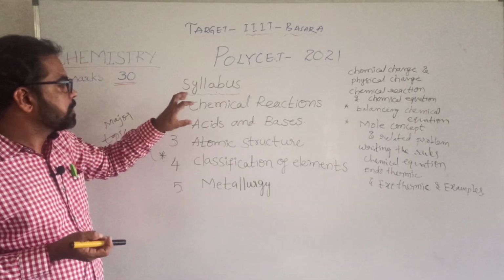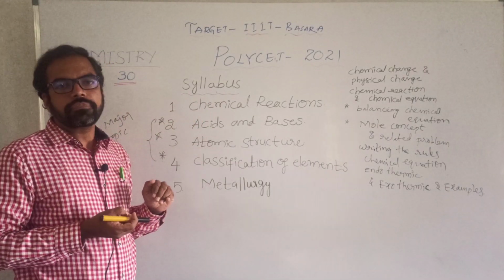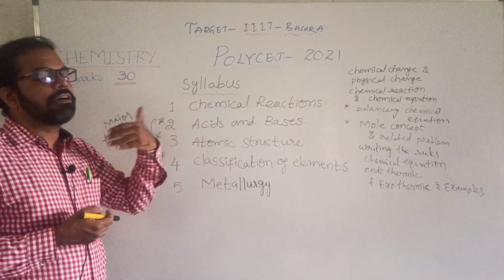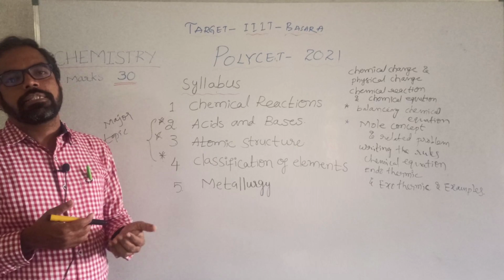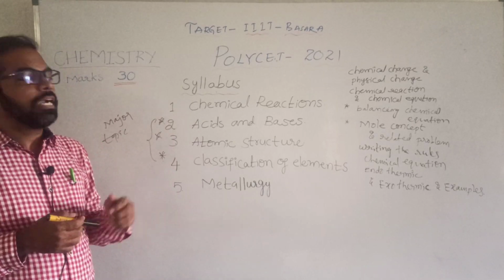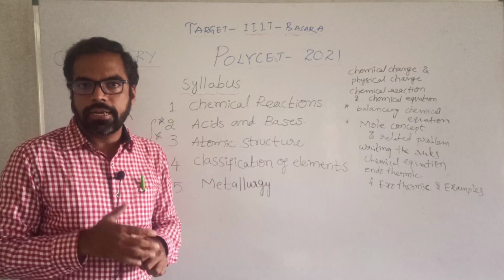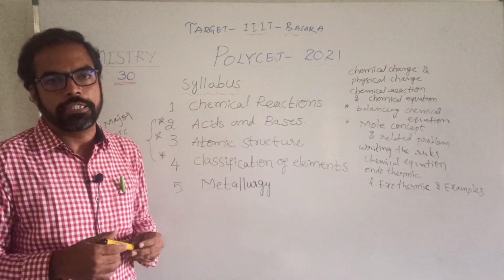So we can read each topic and subtopic thoroughly, and practice a number of examples, multiple choice questions and previous year questions. Then we can easily get a good rank and good marks.